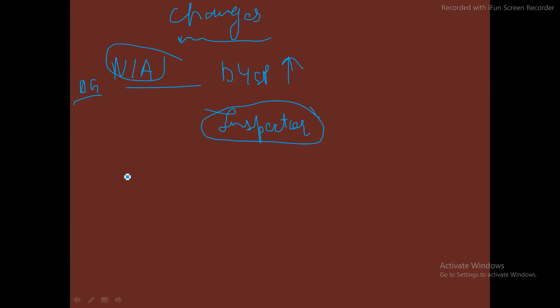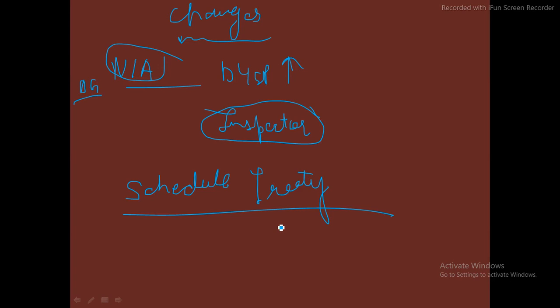Then there was also an insertion in the schedule of treaties. Earlier in the act, certain treaties were included, and acts under those treaties were considered acts of terrorism.